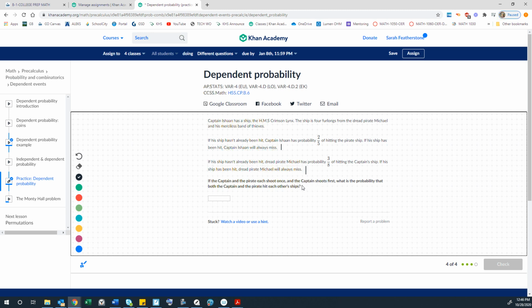Okay, so if the captain shoots first, he has a 2/5 chance of hitting the pirate ship.